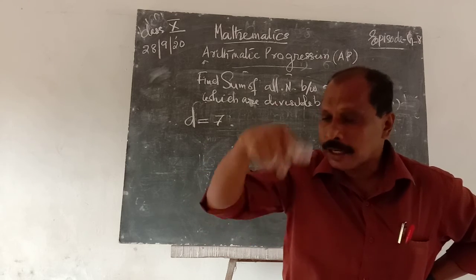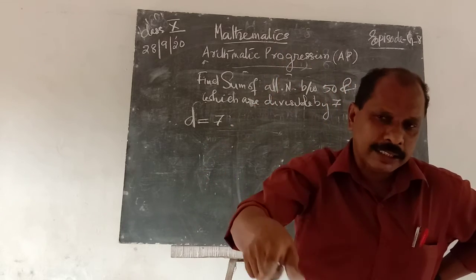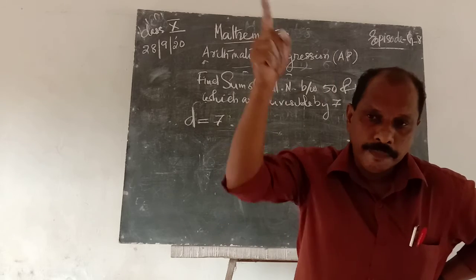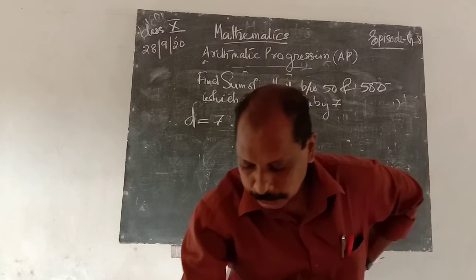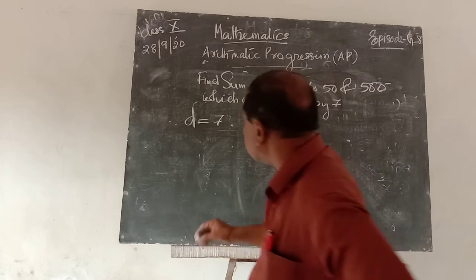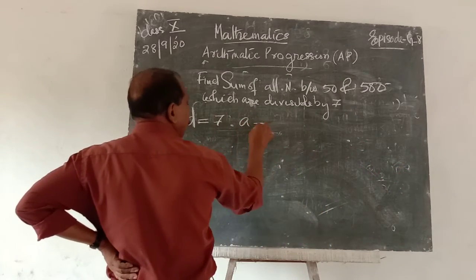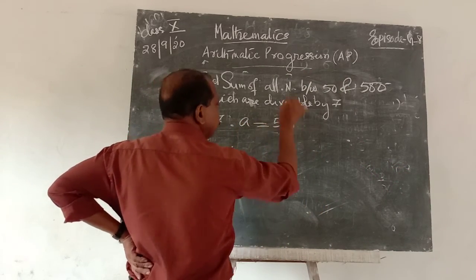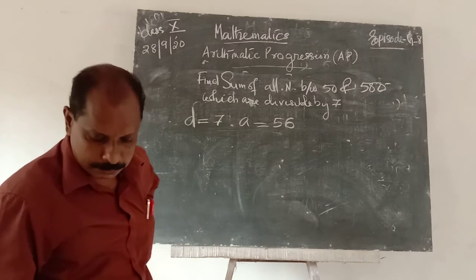That is more than 50. Therefore, the first number after 50 which is divisible by 7 is 56. So consider a is equal to 56. That is the first number.